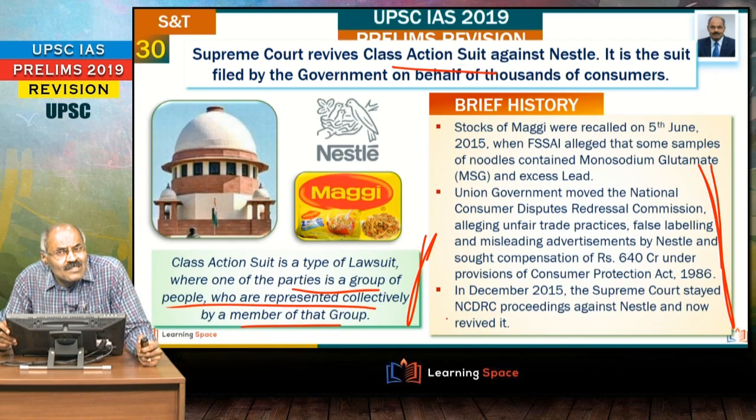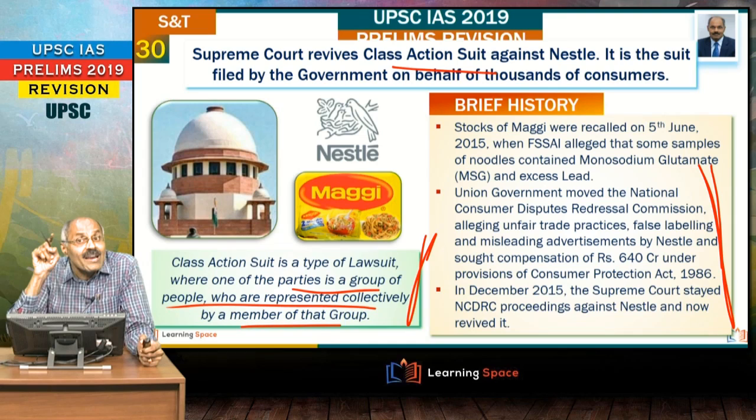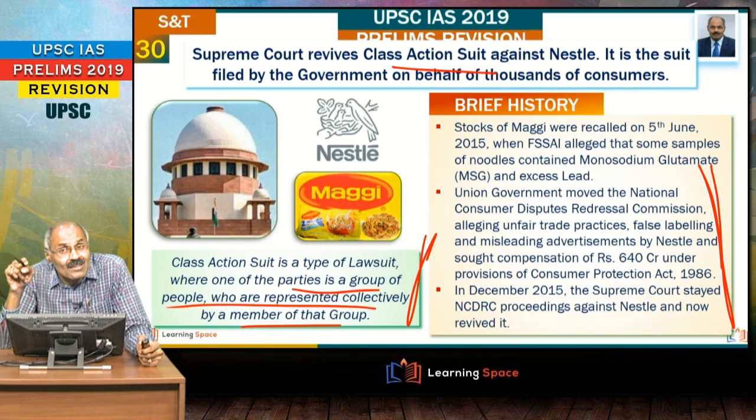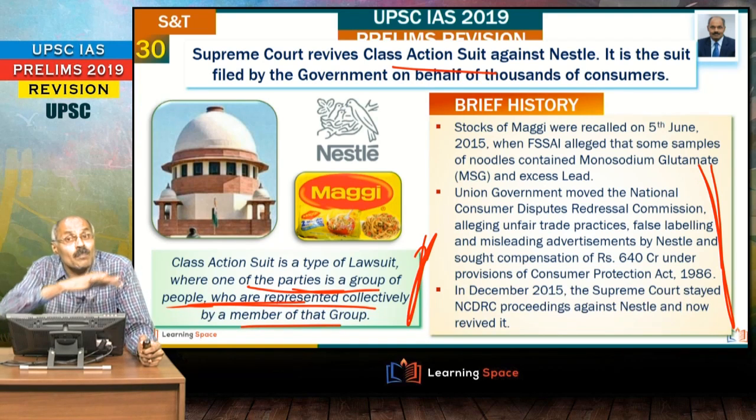That means because of some action, when 1,000 persons are affected, out of those 1,000 persons, one person can approach the Supreme Court or High Court. That is class action suit. So in a nutshell, class action suit is the lawsuit where one of the parties is represented on behalf of the entire group.